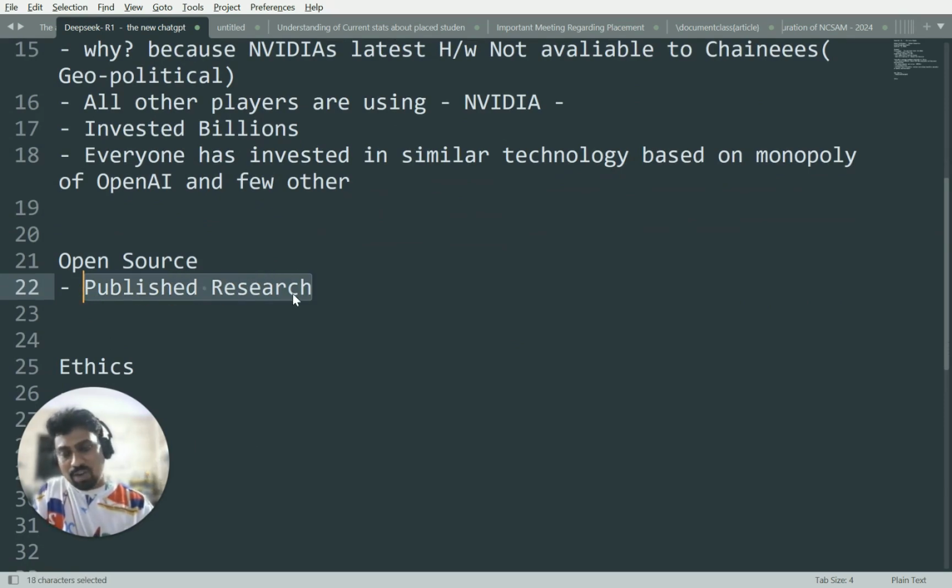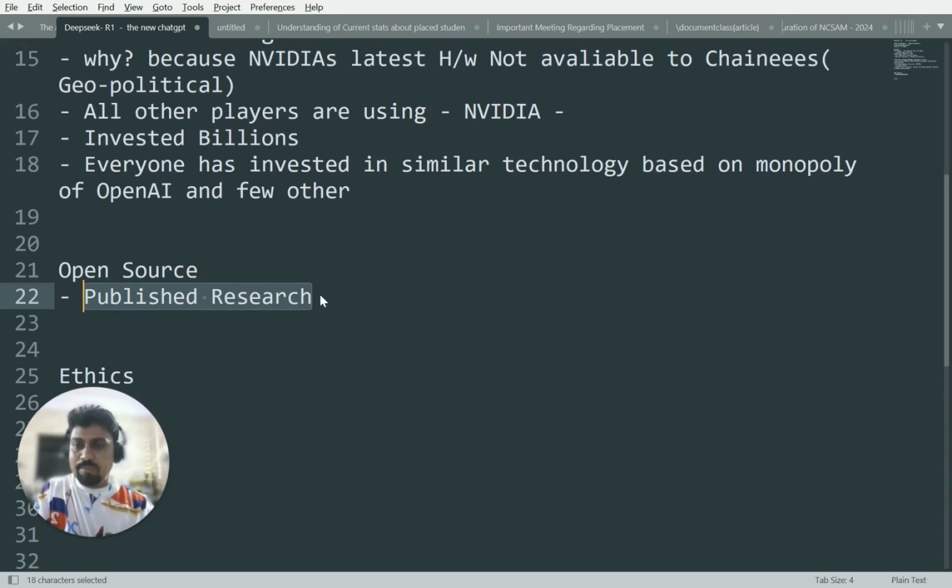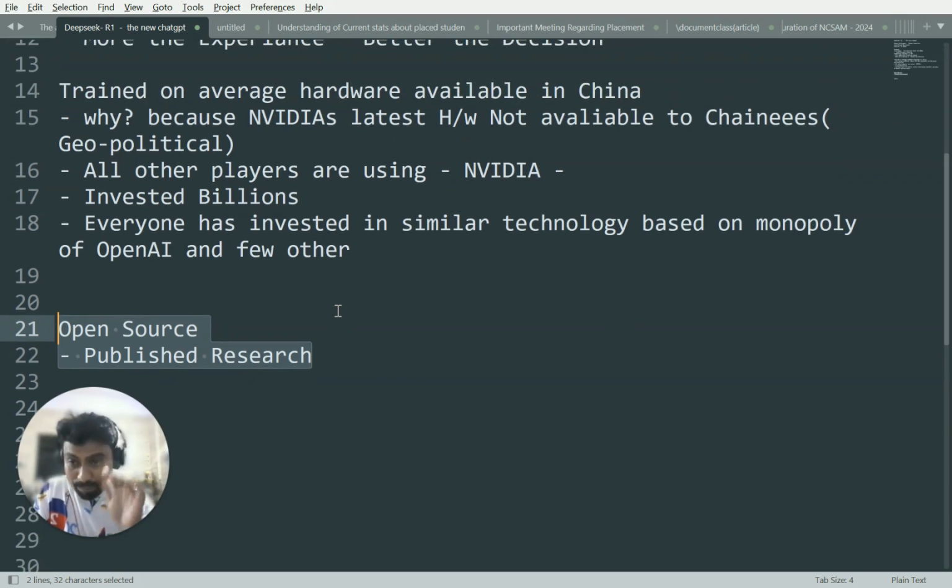Many players are going to come up, repeat the same technology, wrap something around it and build a business out of it. And since people have already invested in OpenAI and NVIDIA, whose technology does not perform as well as DeepSeek, this news has caused that disruption. That is the news.